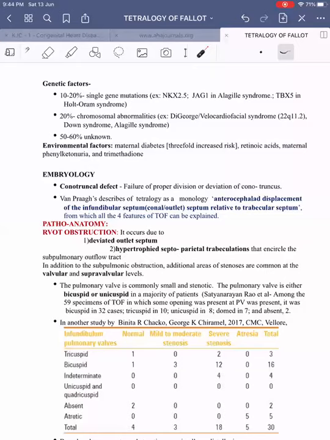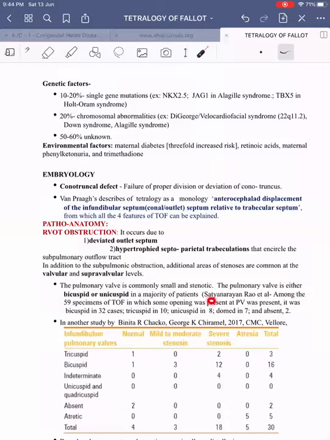All these three together constitute the obstruction, and the final outcome depends upon the impedance of all these three things. The pulmonary valve is commonly small and stenotic. The pulmonary valve is either bicuspid or unicuspid. Most of the time it is bicuspid.